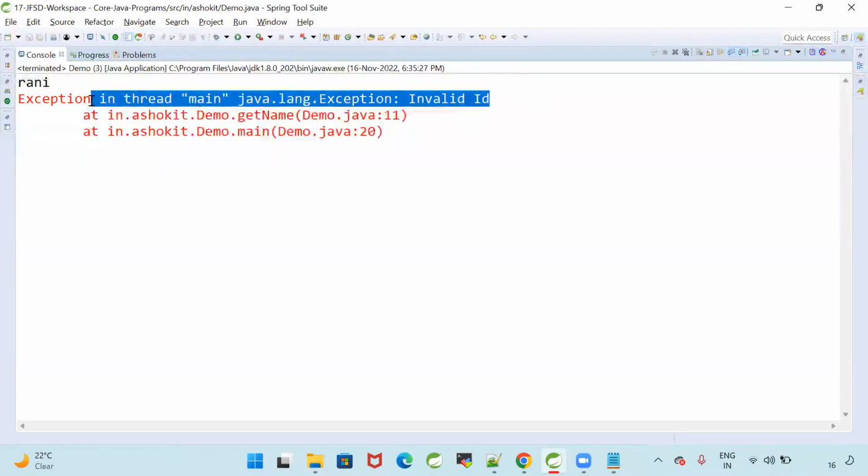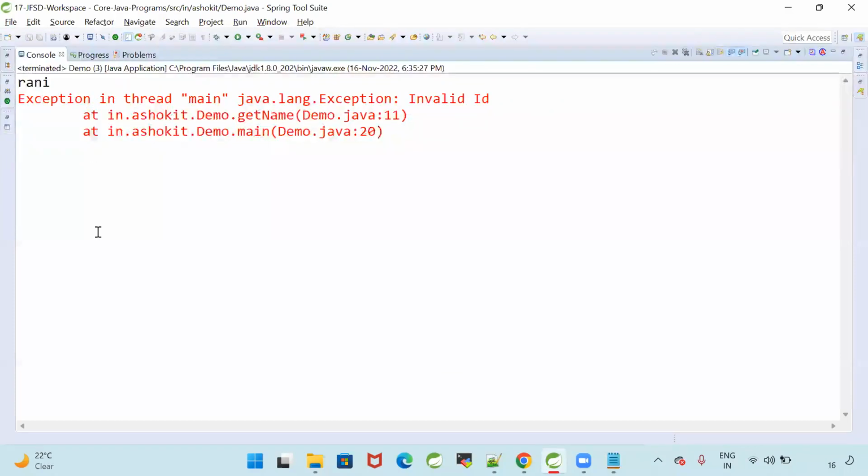That exception is printing. So here we always need to troubleshoot the exception from bottom to top. That is called the root cause of the problem. So why does this exception come? If I don't execute the program, the exception will not come. I have executed, I got the exception. From where did the execution start? Main method.